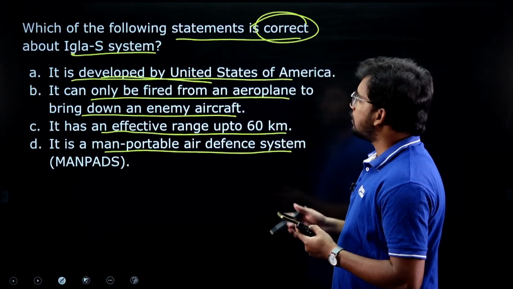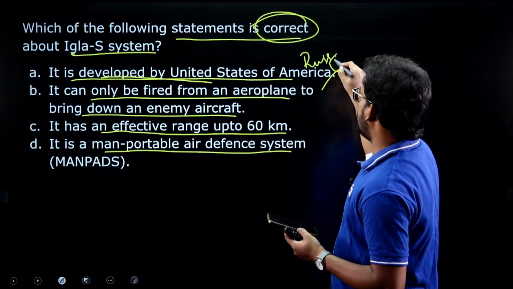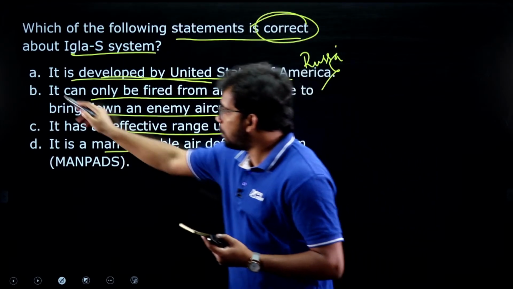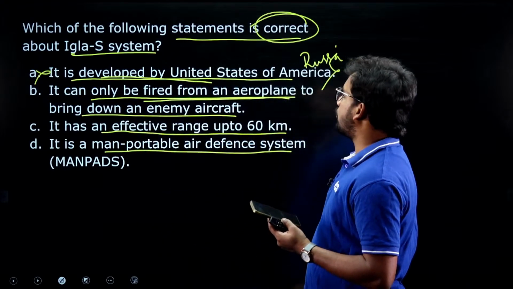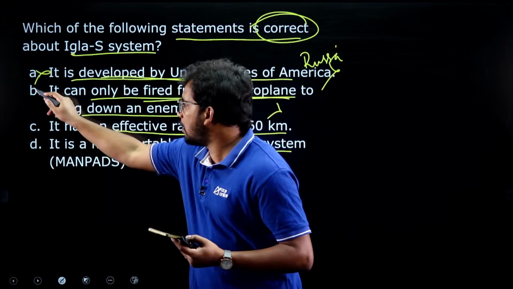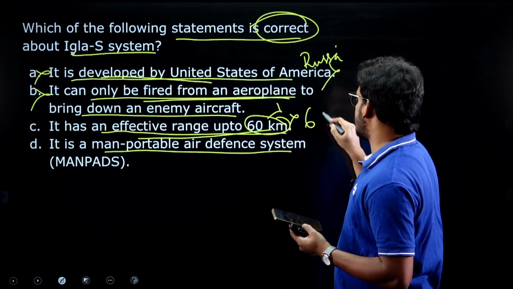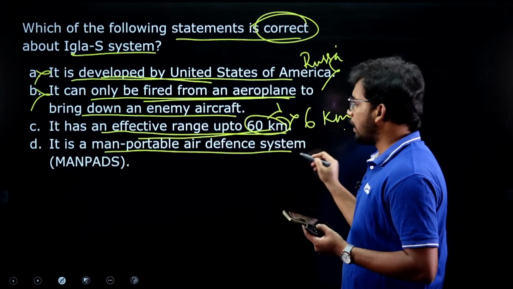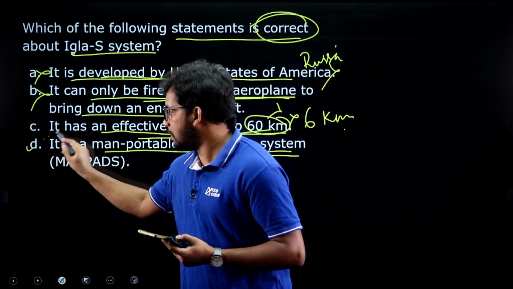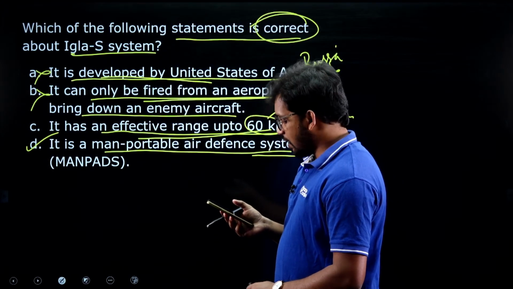So what is the answer? First one, no, it is Russia, right? So option A is eliminated. It can only be fired from an aeroplane, no, it is man-portable, which can be fired even by a man. It has an effective range of 60 kilometers, no, it has 6 kilometers, right? And it is a man-portable device. Very direct question. Yes, very good.